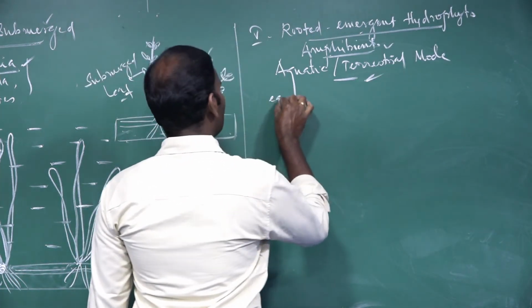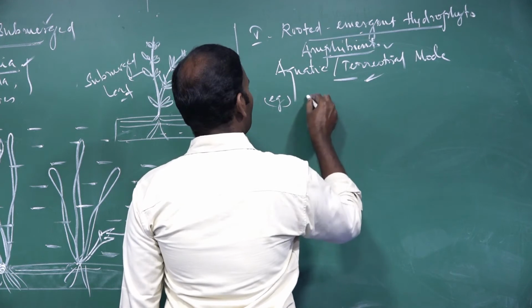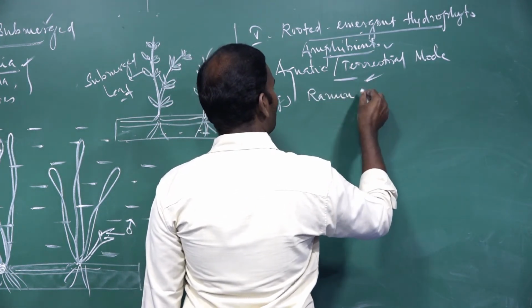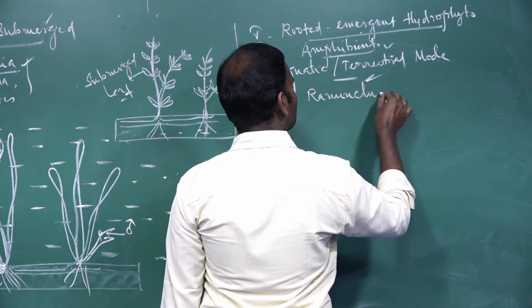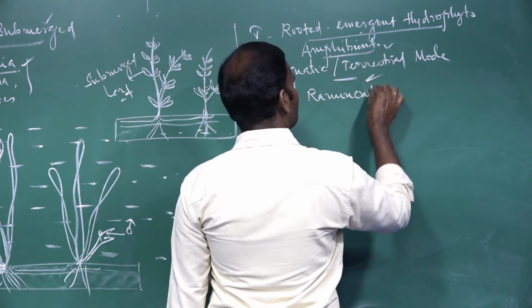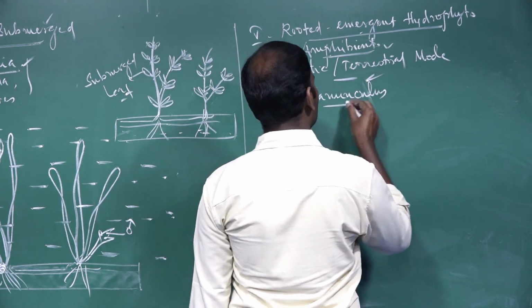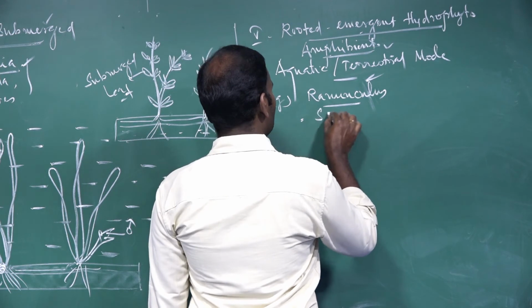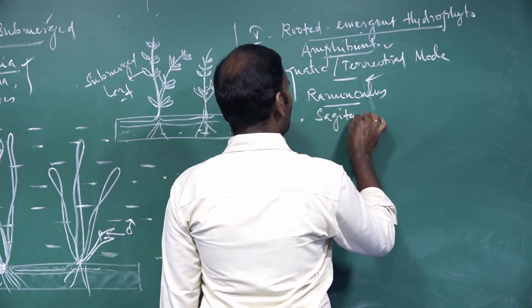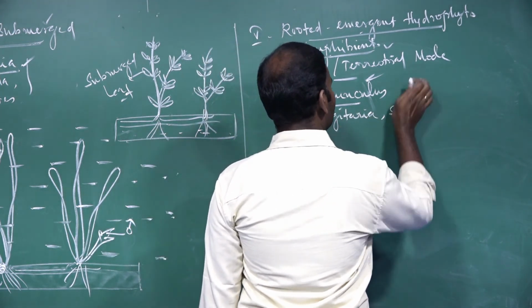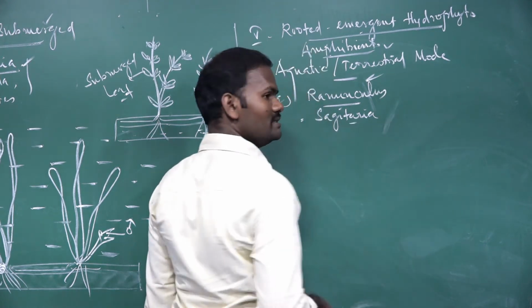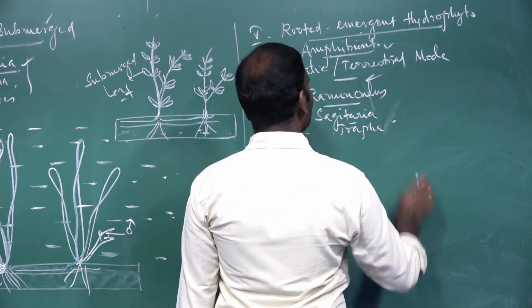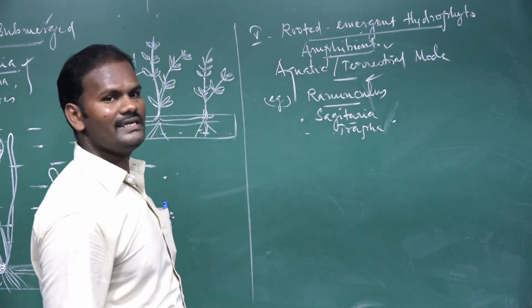For example, Ranunculus, also called buttercup. Then another one is Sagittaria, Sagittarifolia, Trapa. These are examples of rooted emergent forms.